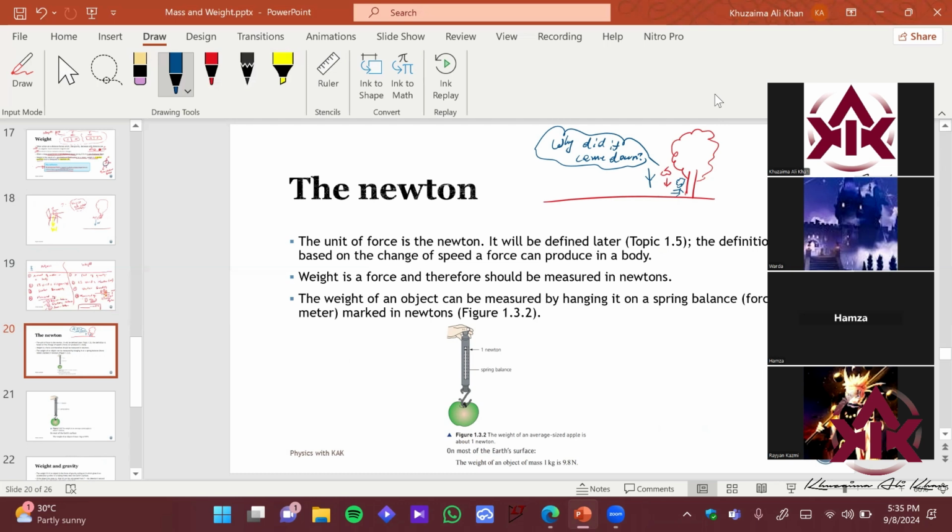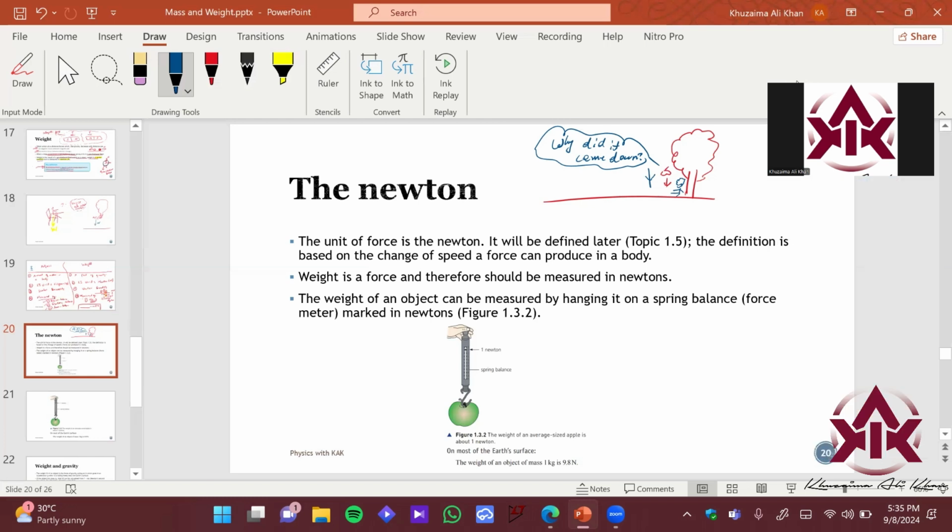Now imagine the Sun and the Earth, right? The Sun has a huge mass. You can fit millions of Earths inside the Sun, right? So if you compare the Earth and Sun masses, then the force of gravity between them is pretty strong, right? So that is what Newton came up with.